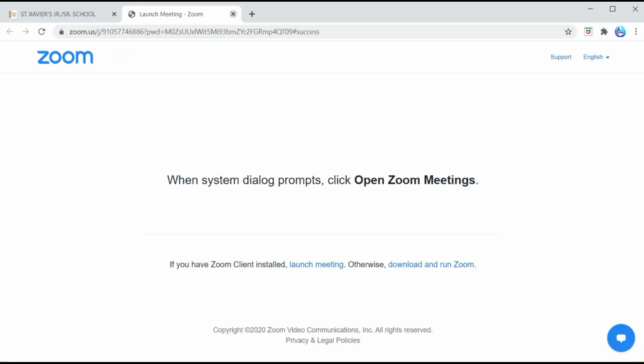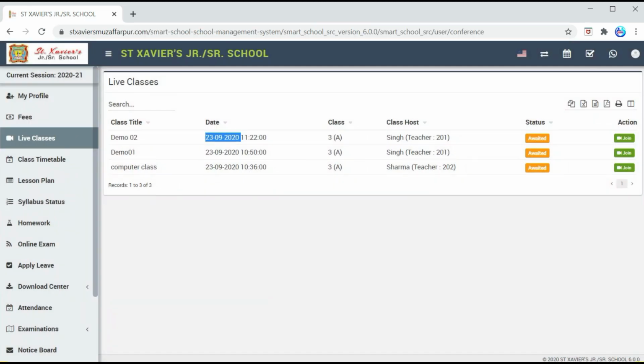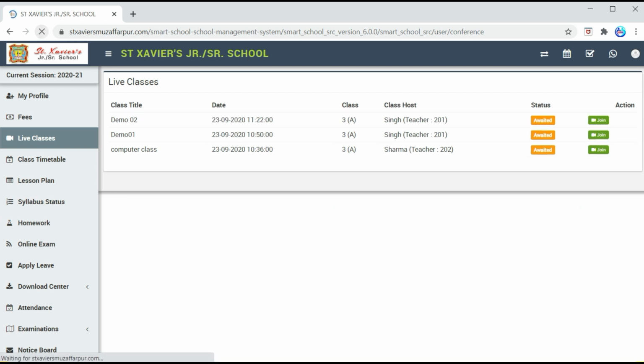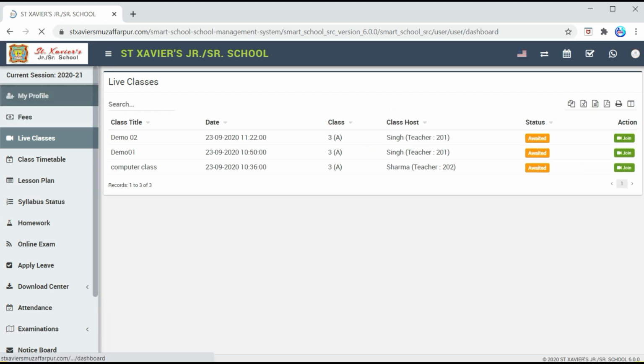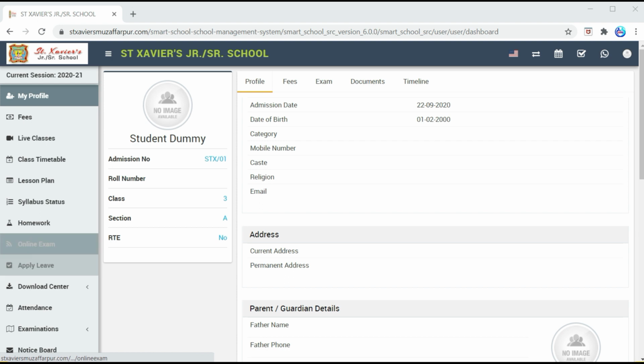Then you will close this, refresh your page, on my profile. Now to appear in an online examination, you have to click on the online examination section.